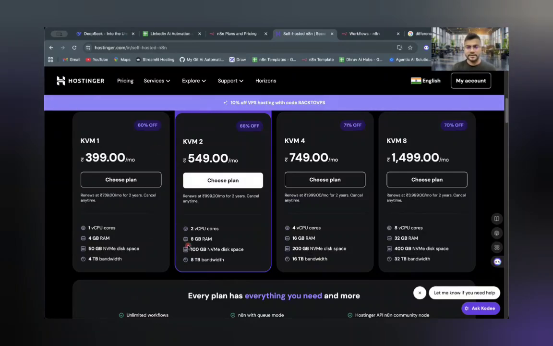I'll test and try. I suggest everyone have two accounts if you want to try. Start with this Hostinger account, check, test and try. And once you feel it is great, then you can choose whatever plan you want for multiple months, because once you go for multiple months, it would be a great idea. That's how I'm going to do it. So initially, I'll choose this one. I'll test and try, because my current N8N plan is going to be over in the next 7 or 8 days. And once I feel good, of course, I'll let you know.